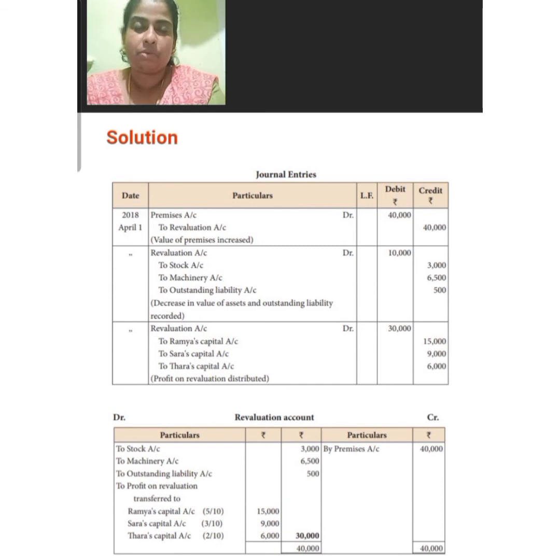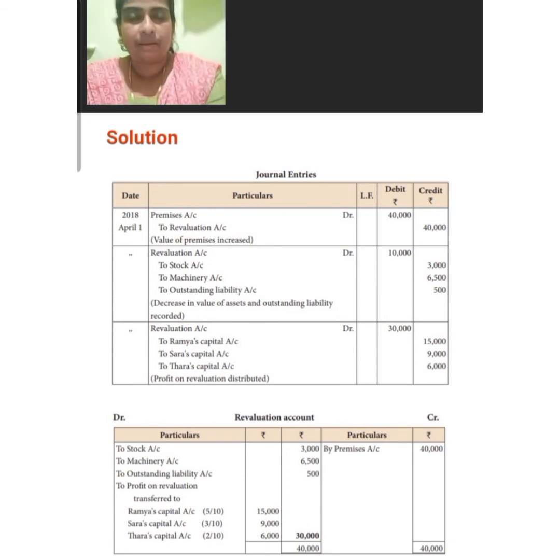We have to add one more adjustment, that is outstanding liability, and that amount also goes on the debit side. So the entry will be revaluation account debtor to outstanding liability. By passing a compound entry, the entry will be revaluation account debtor 10,000 to stock account 3,000, to machinery account 6,500, then to outstanding liability account 500, being decrease in the value of assets and outstanding liability recognized.